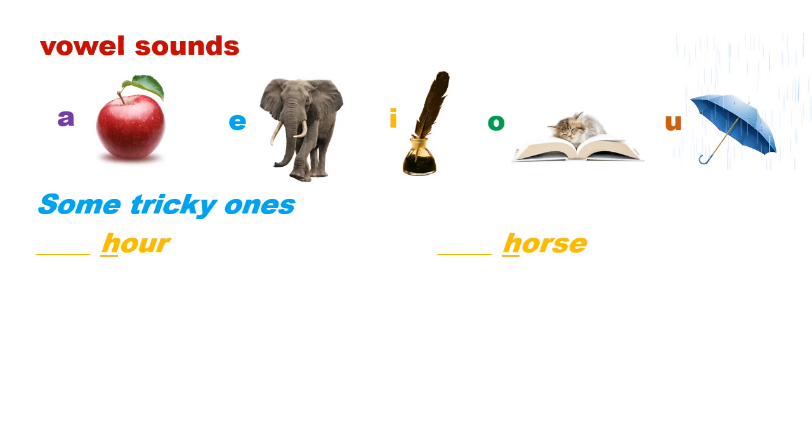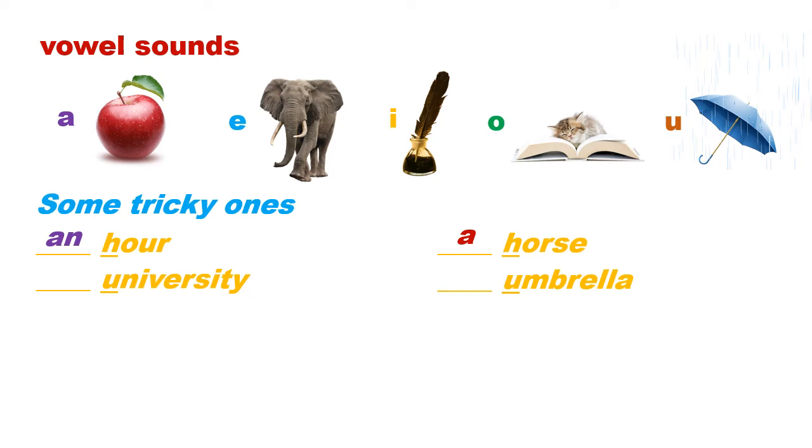Because H is silent in this word, it begins with the sound O, which is a vowel sound. Thus, it takes the article an before it. But the second word is pronounced as horse, which is not a vowel sound and hence it takes the article a before it.